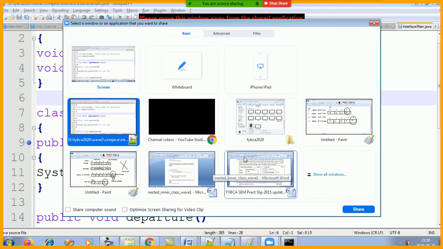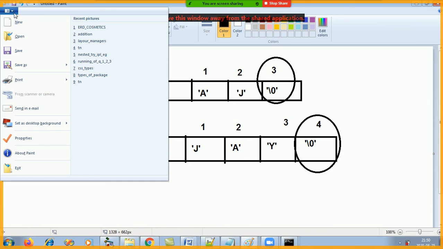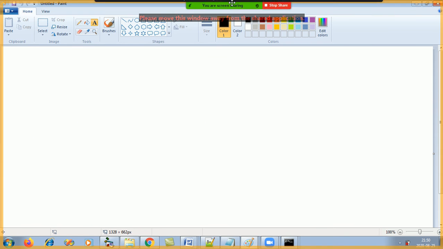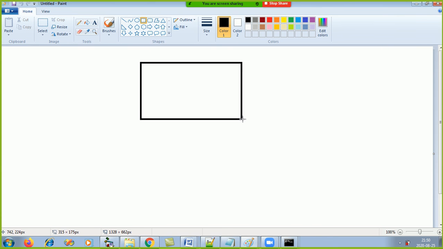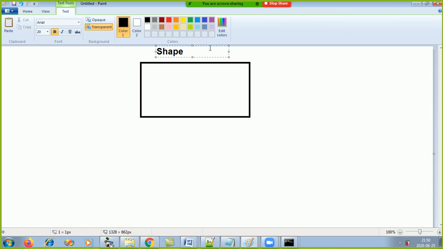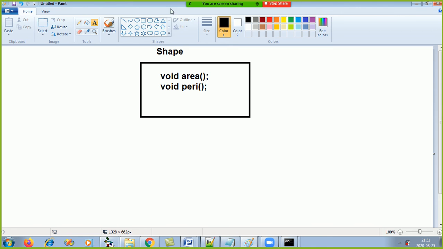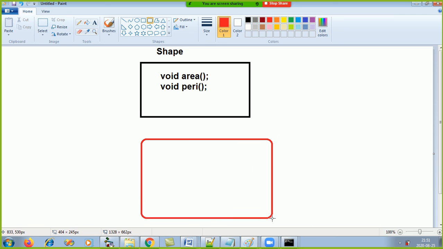Yeah, I'll just repeat it. Are you able to see Paint? Yes, sir. So what is the interface name we have to give? Shape. And what will it contain? Area and perimeter. Void area and void perimeter. Only the names, no body. And we have to create a class Rectangle. So this is the class Rectangle.